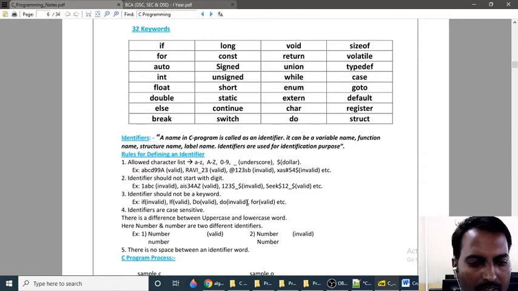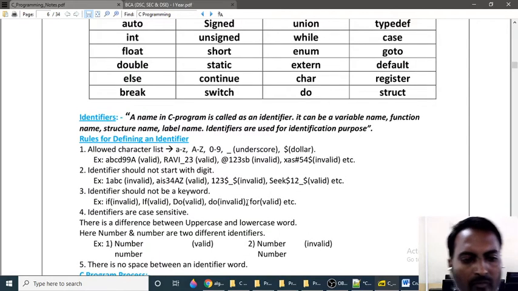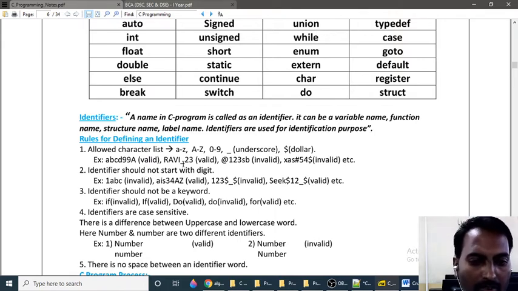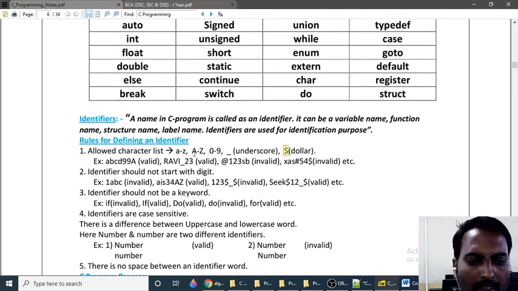So these are the rules. First one: if I am defining or creating an identifier, that identifier must have a character list. Which characters can I use? Small a to z, capital A to Z, digits 0 to 9, underscore is allowed, and dollar. Only these characters I can use. Other than these, I cannot use them in an identifier.